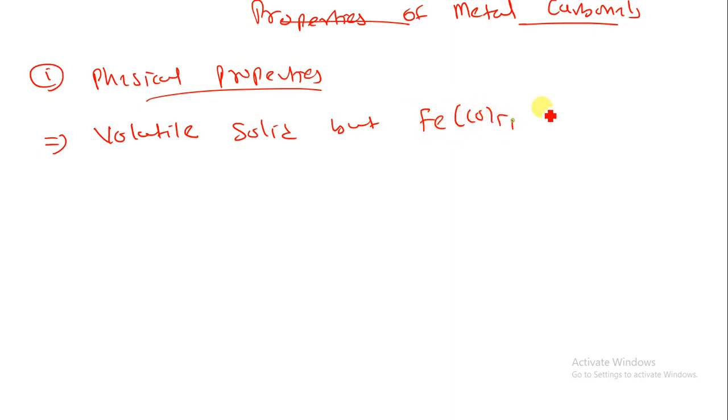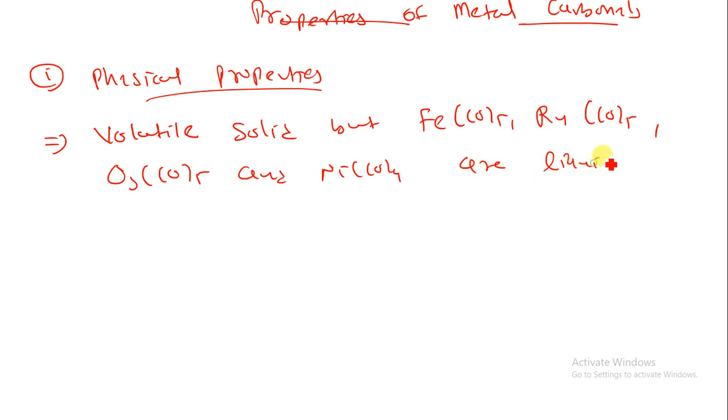Most of the metal carbonyls are volatile solids, but FeCO5, RuCO5, OsCO5 and NiCO4 are liquids at ordinary temperature. That you have to remember. Fe, Ru, Os and NiCO4 are liquid at ordinary temperature and quite inflammable.